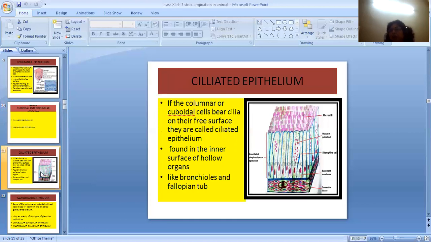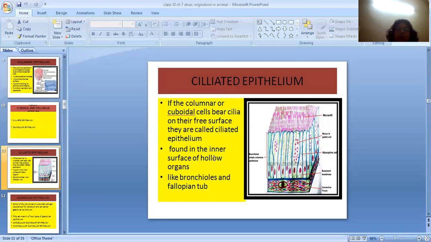As the name says, from the name you can guess, ciliated. Ciliated means it has cilia on its free surface. So if the cuboidal cells or the columnar cells have cilia on its free surface, they are known as ciliated epithelium. They are generally found in the inner surface of hollow organs.